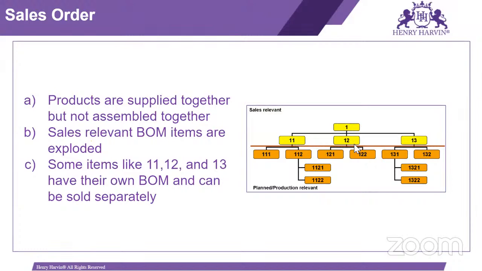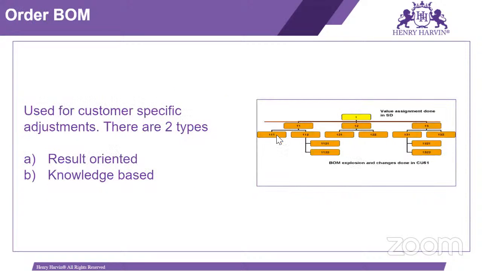So for those, we can have a separate BOM, and this is a requirement for our finished material, as well as we can sell this directly to the customer also as per the customer requirement. Order BOM is also used for customer specific adjustment. There are two types: result oriented and knowledge based.